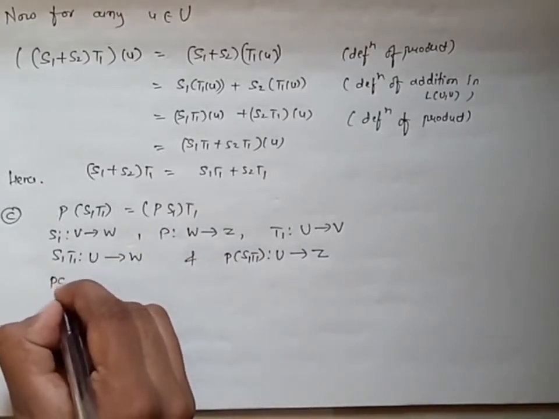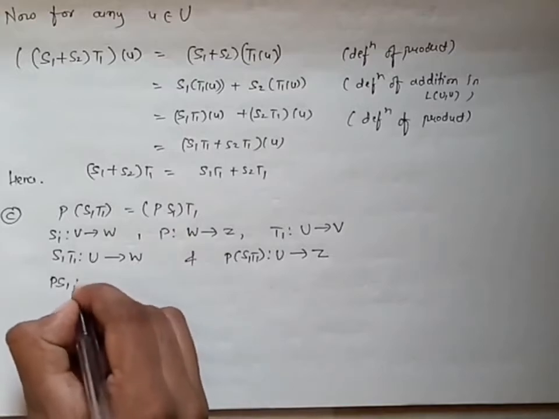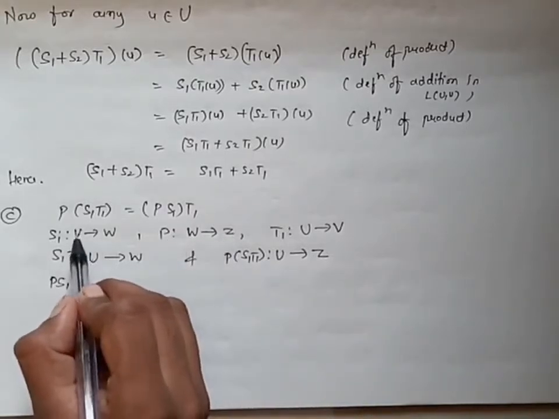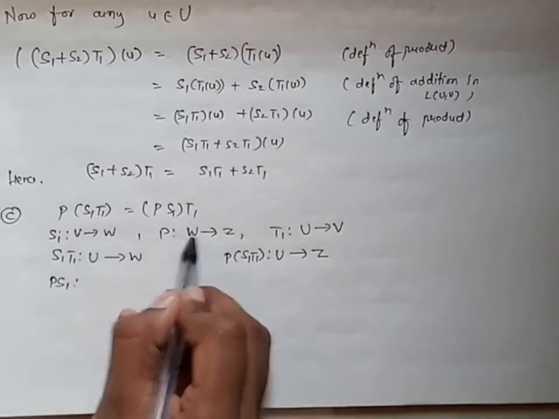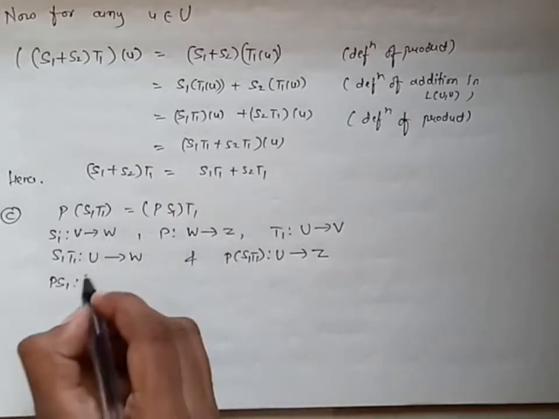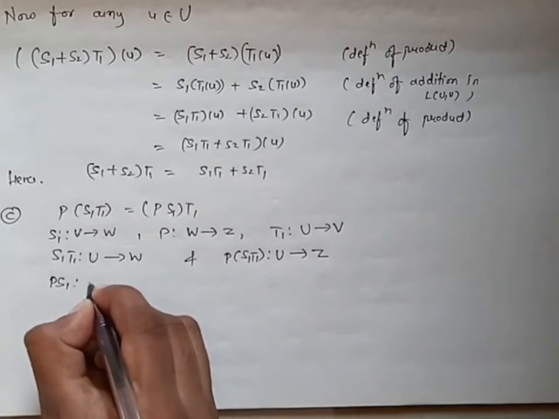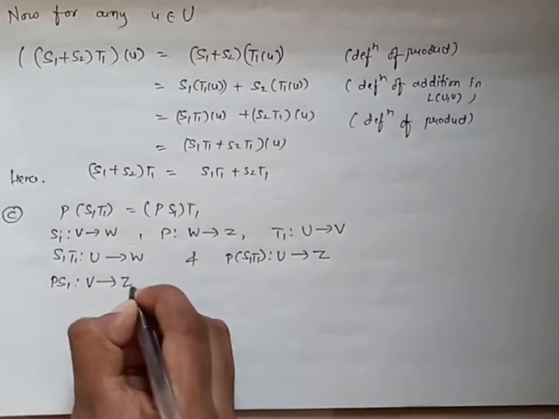So first of all we will check whether the product PS1 is defined or not. Here P is a mapping from W to Z and S1 is a mapping from V to W. So V to W and W to Z, that means this mapping is defined. So we can say that P of S1 is defined and this is defined from V to Z.